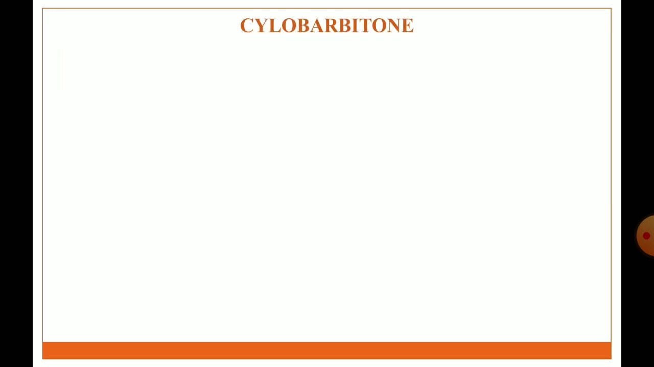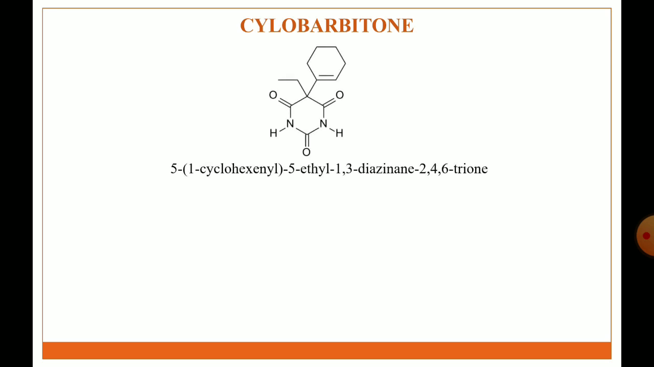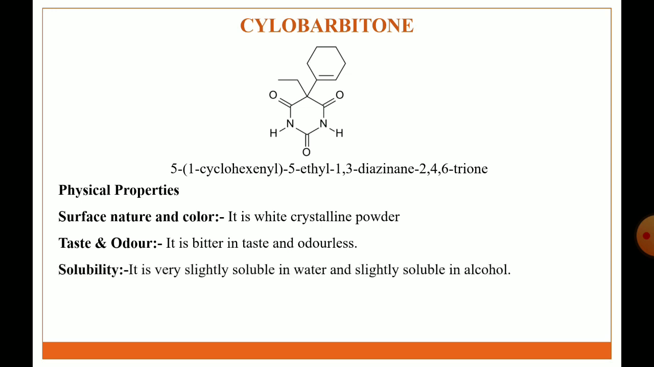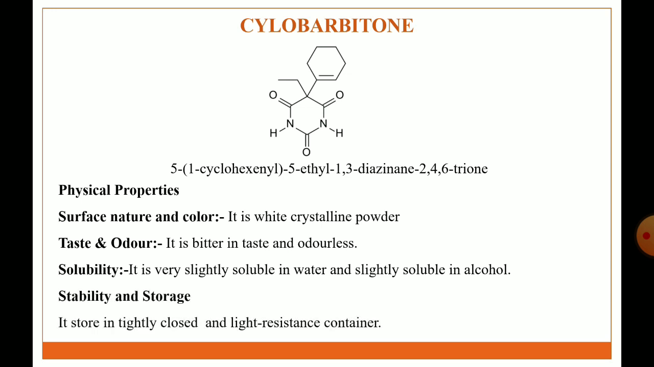Next sedative hypnotic agent is cyclobarbitone. The structure of cyclobarbitone. IUPAC name is 5-(1-cyclohexenyl)-5-ethyl-1,3-diazinane-2,4,6-trione or 5-(1-cyclohexenyl)-5-ethyl barbituric acid. Physical properties, surface nature and color: it is a white crystalline powder. Taste and odor: it is bitter in taste and odorless. Solubility: it is very slightly soluble in water and slightly soluble in alcohol. Stability and storage: it is stored in tightly closed light resistant container.